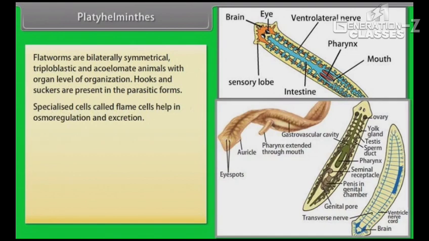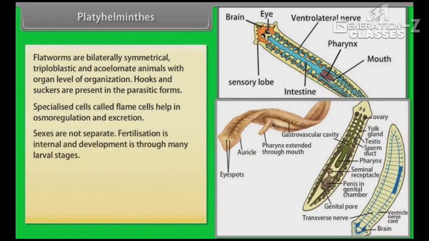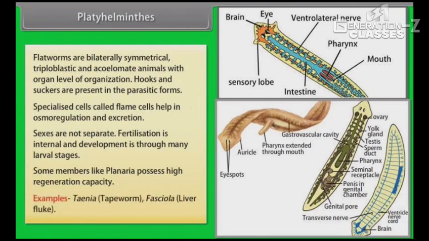Specialized cells called flame cells help in osmoregulation and excretion. Sexes are not separate. Fertilization is internal and development is through many larval stages. Some members, like Planaria, possess high regeneration capacity. Example, Taenia, that is tapeworm, and Fasciola, that is liver fluke.